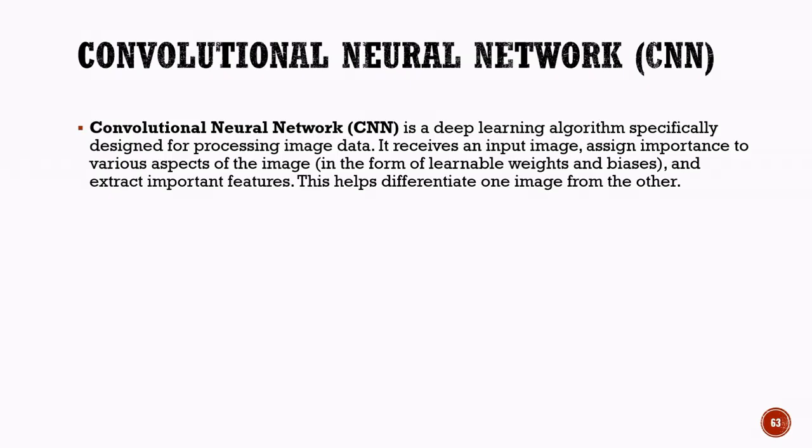One of the biggest advantages of CNNs is that they can automatically extract features from images without requiring humans to manually define them. Because of their high accuracy in image analysis, CNNs are widely used in applications such as facial recognition, medical image diagnosis, self-driving cars, security surveillance systems, and object detection. In summary, a convolutional neural network is a deep learning model specially designed for image processing that learns important visual features and uses them to recognize, classify, and differentiate images accurately.